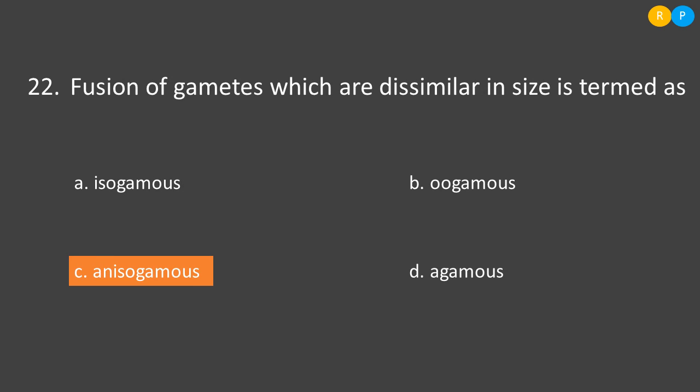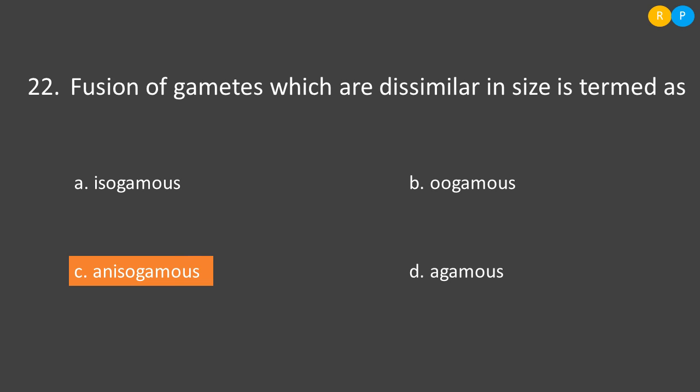Then the next question is, fusion of gametes which are dissimilar in size is termed as. So usually when the algae are ready to reproduce by sexual method, they will produce gametes. Different kinds of species in the algae produce different kinds of gametes. Some of the algae produce the same kinds of gametes during sexual reproduction. When the same kind of gametes fuse together, that kind of fusion is called isogamous.